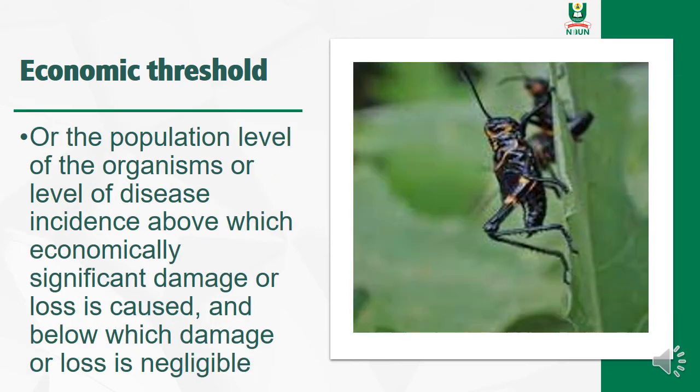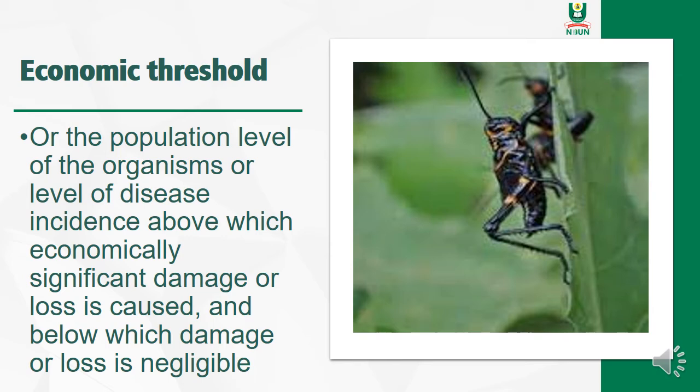You can also define economic threshold as the population level of the organisms or level of disease incidence above which economically significant damage or loss is caused and below which damage or loss is negligible. It's not all damage that leads to low yield. Some damage is so little and so negligible that you don't need to be wasting pesticides or control measures on your crops.